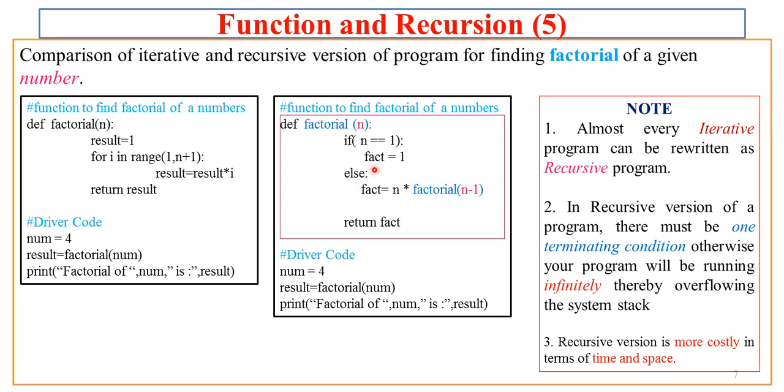So there should be one terminating condition, and the remaining things you have already seen. So this is the difference between your iterative version and the recursive version. There is no difference in the actual result of the factorial. In both cases you will get the same result, but the execution in the background is different.